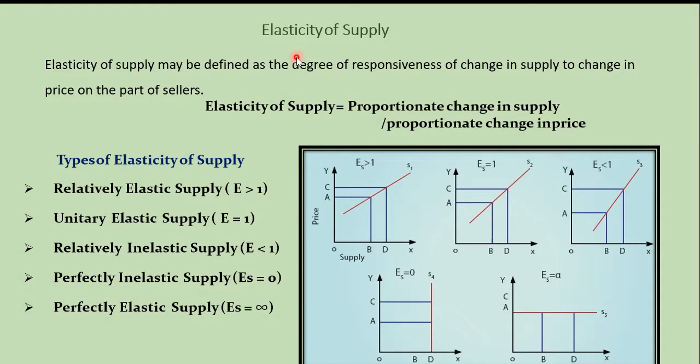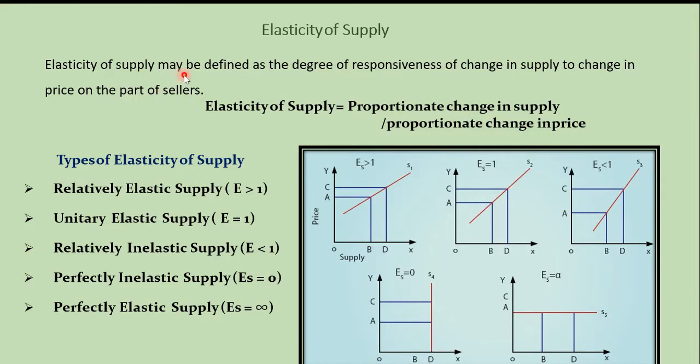Elasticity of supply. What do you mean by elasticity of supply? We have already seen the law of supply. Whenever there is a change in the price, there is a change in the supply. Price and supply have a direct relationship. When price increases, the quantity supplied also increases. When price falls, the quantity supplied also falls. So there is a direct relationship between price and supply. But we do not know how much there is an increase or decrease in the quantity supplied whenever there is a change in the price.